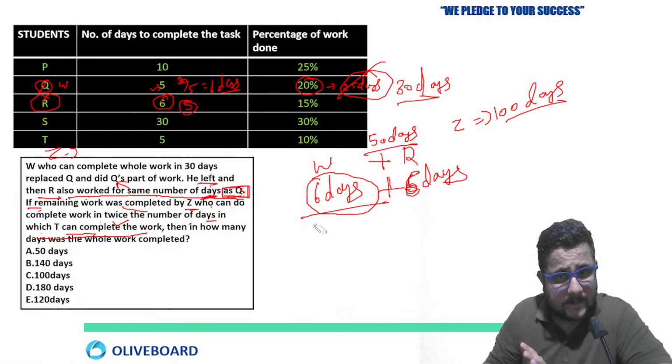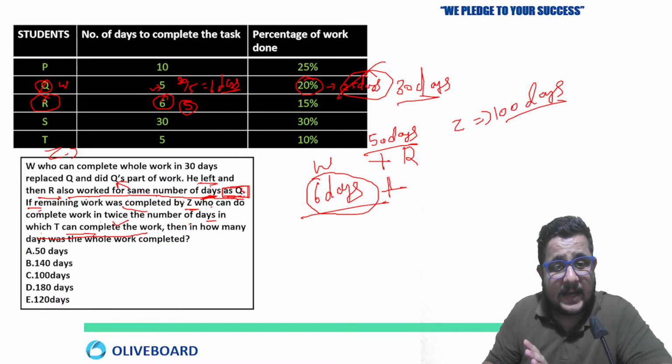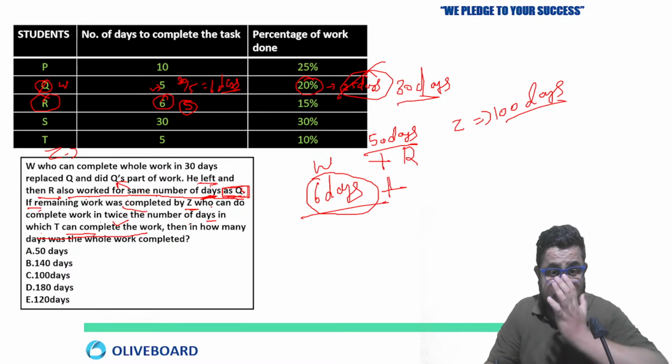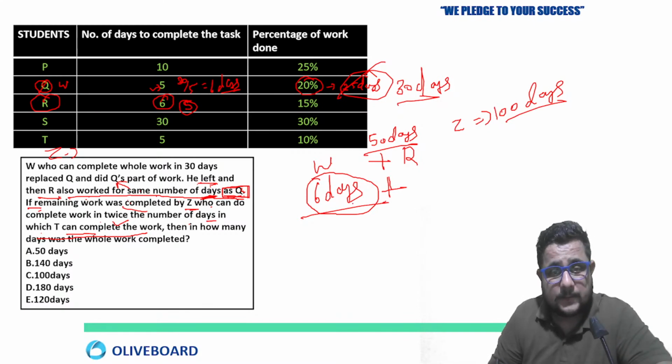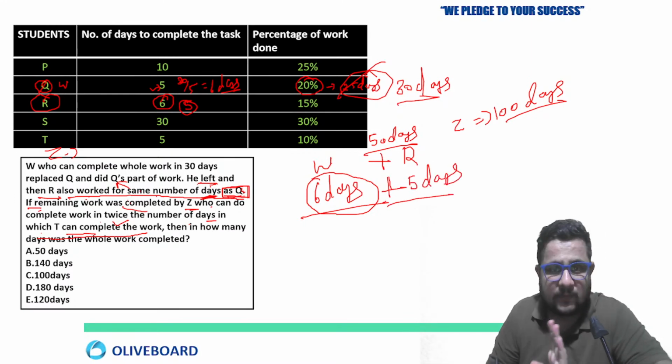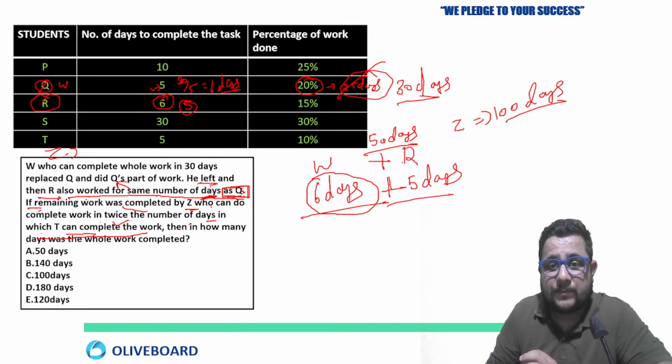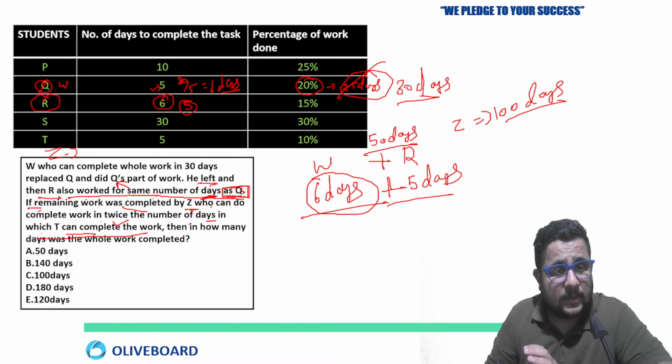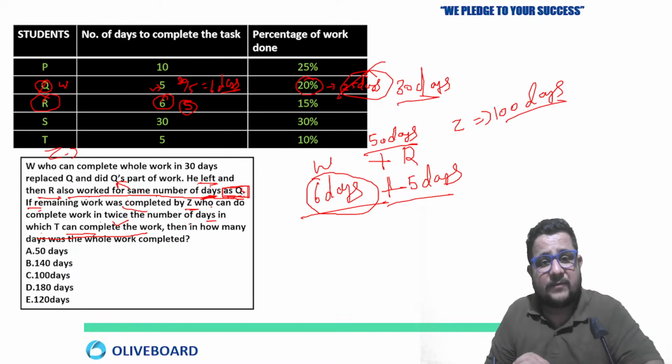Just wait. One point. I was just thinking about what actually this is. I was thinking this is P. Okay, Q. As Q. So Q is taking how many days? Same number of days as Q. So 5 days will be taken by R. We were right actually. I just got confused here. I was thinking something else, not Q here. So R is taking how many days? 5 days.